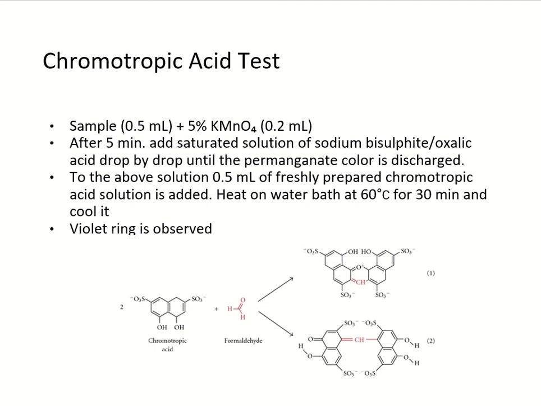To the resultant solution, 0.5 ml of freshly prepared chromotropic acid is added and the solution is heated on a water bath at 60 degrees Celsius for 30 minutes. After 30 minutes, the solution is cooled and a violet ring is observed.